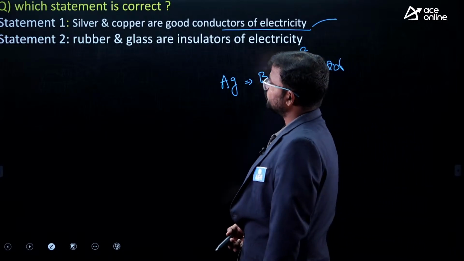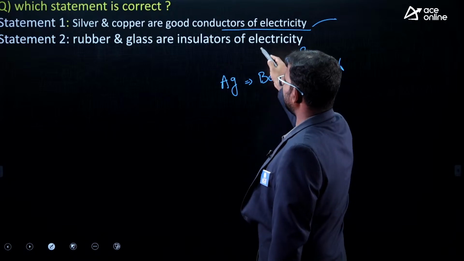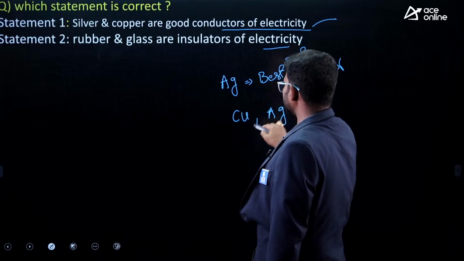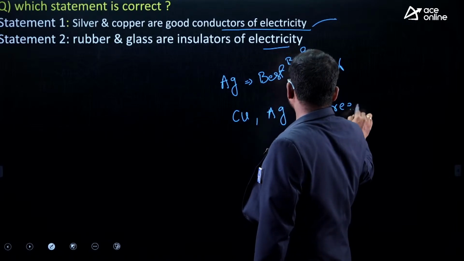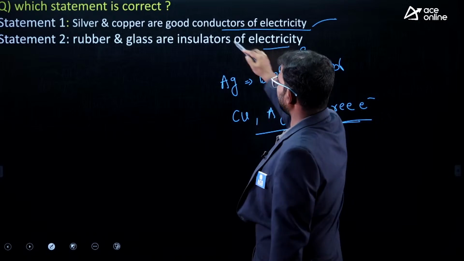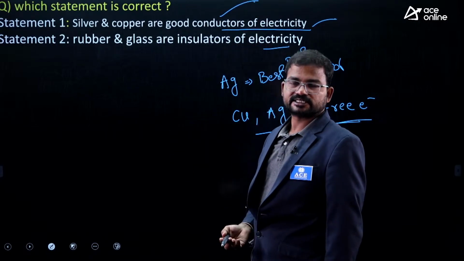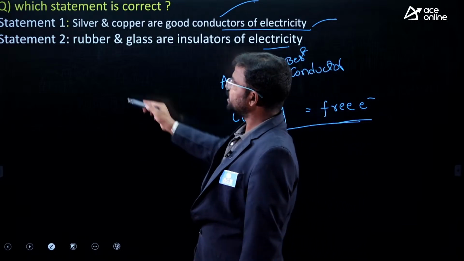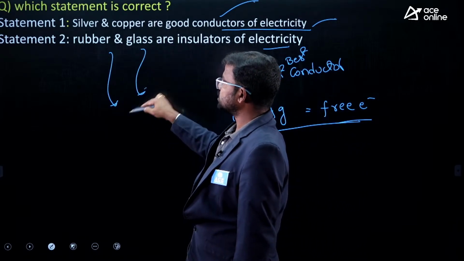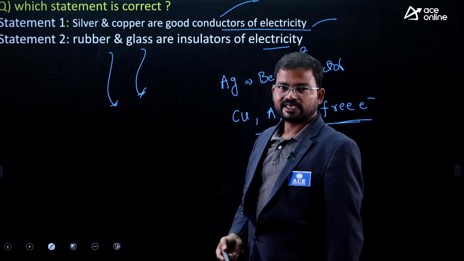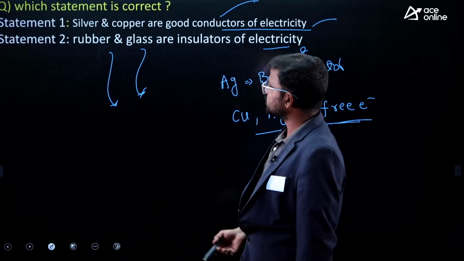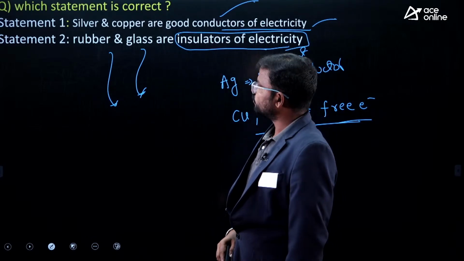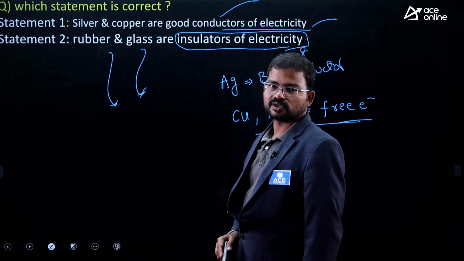Next one, statement 2, rubber and glass are insulators of electricity. If you consider copper and silver, they have free electrons. Because of that these two are treated as good conductors of electricity, and at the same time of thermal conductivity also. Next, what about rubber? It does not have any free electrons or ions. In the same manner, glass also does not exhibit any free ions or electrons, na? So due to that it is treated as an insulator of electricity. So finally guys, these two statements are exactly correct.